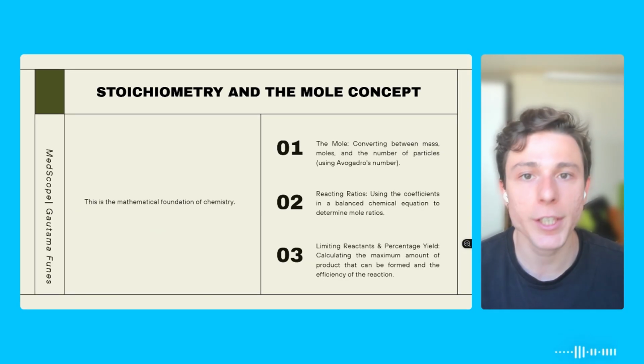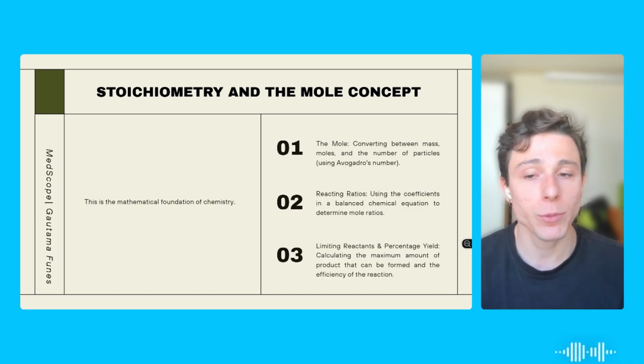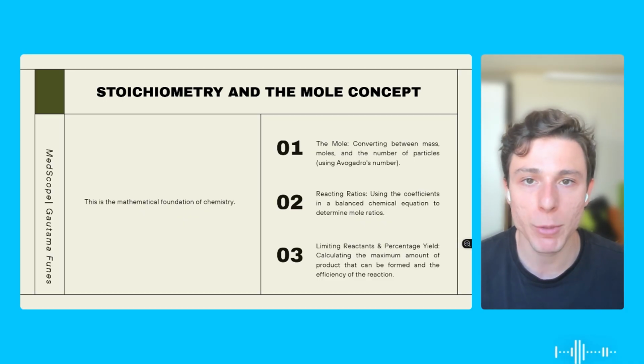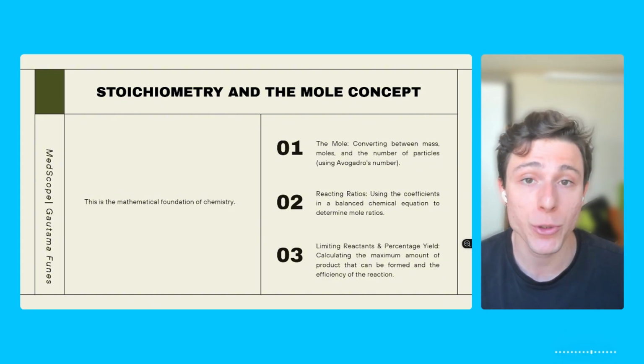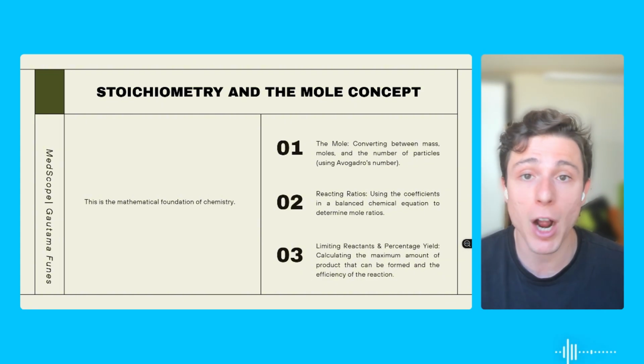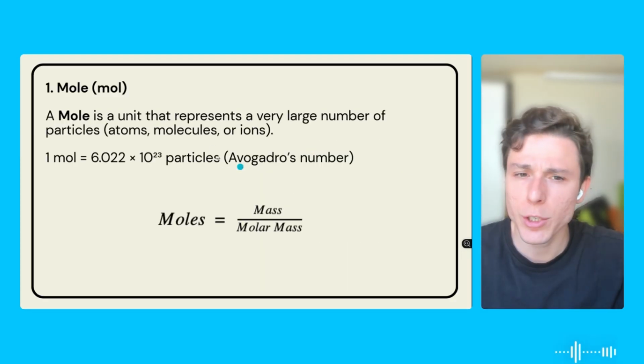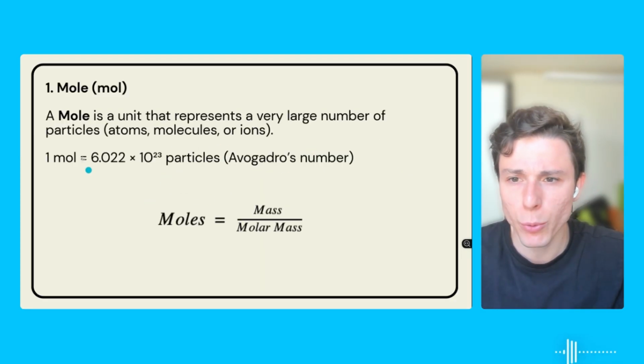The second topic we have here is stoichiometry and the mole concept. As mentioned, this is the mathematical foundation of chemistry. If you're not comfortable with a mole, you might struggle a little bit. This part of the IMAT will test your ability to use balanced equations to figure out how much stuff we can take from there. All right, so I'm going to go through quickly, just reminding some important points.